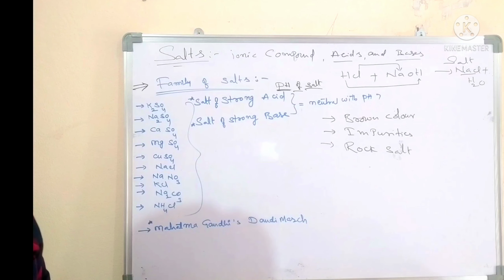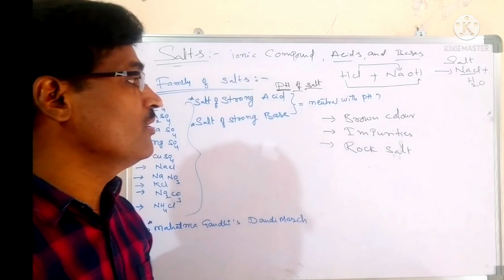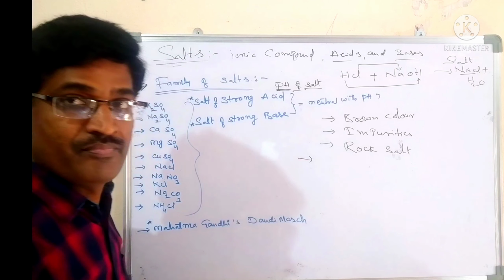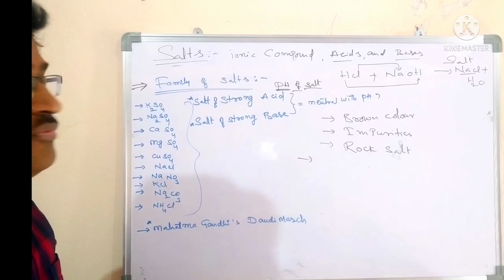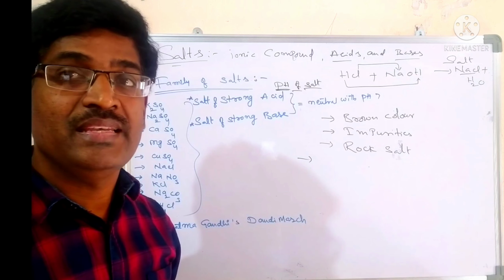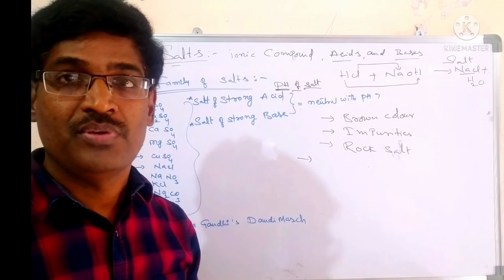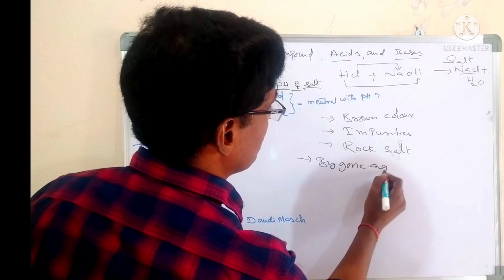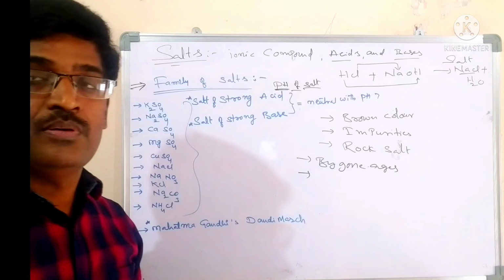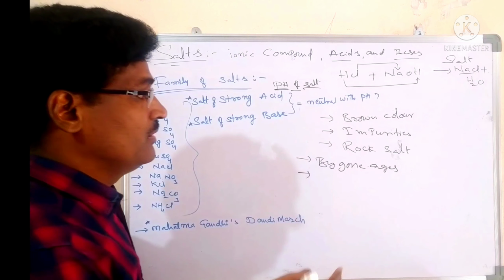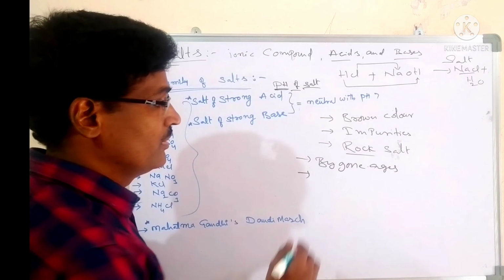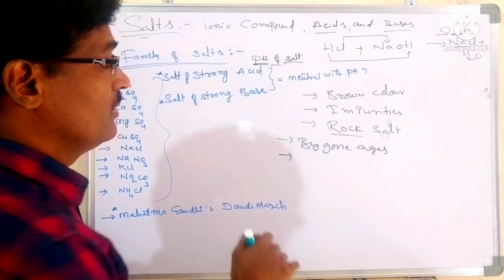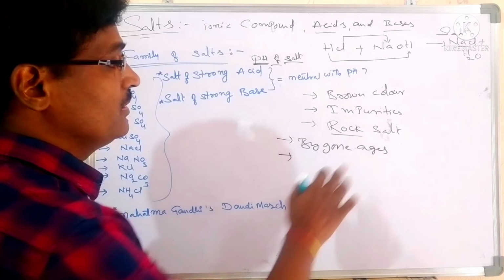The salt which is brown in color because of some impurities is called rock salt. Rock salt is found in beds, formed by the drying up of seas from bygone ages.